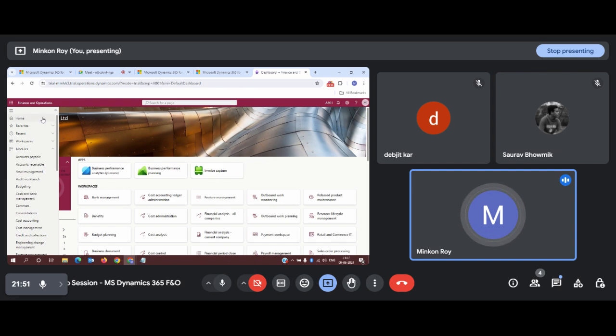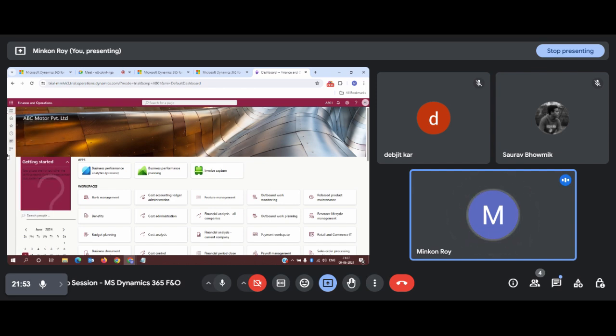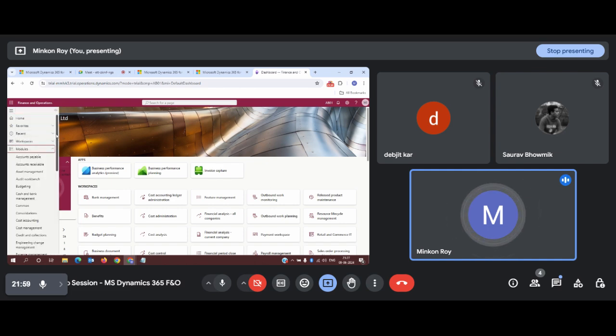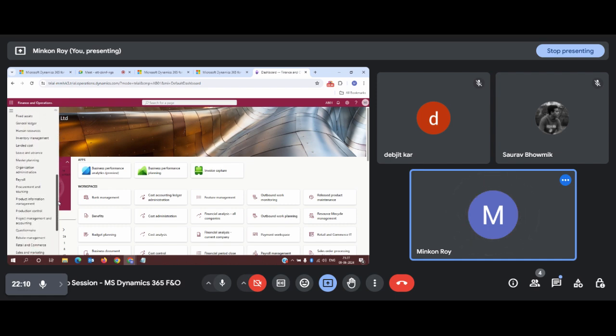So this is the module list, as I told you in the interface. With the help of this breadcrumb bar, if you click on this, or on this module link, a list of modules will be available to you. We will be dealing with only the finance part. So let's see first of all how we can create our legal entity. Briefly, I will not go into details again, because recordings are already available for that.